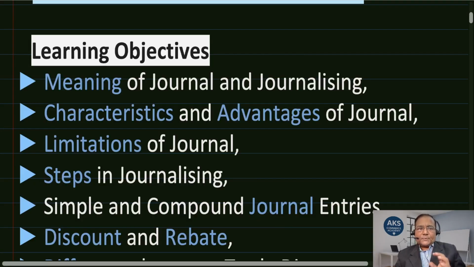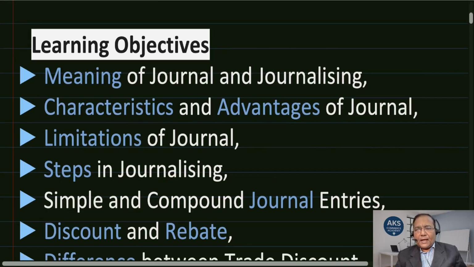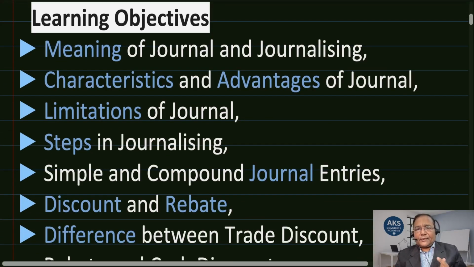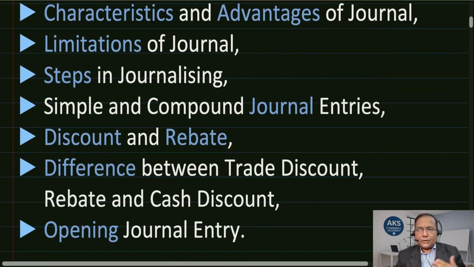In this chapter, the learning objectives are: first, the meaning of journal; second, journalizing, the process of journal; the characteristics, the quality, the nature, and the advantages of journal, why we do that and what advantages we get by preparing a journal; the limitations, because every concept has some limitations, so does accounting, and so does the journal. Then the steps in journalizing, what steps one, two, three, four are; and simple and compound journal entries, which you will understand, along with complex entries as well.